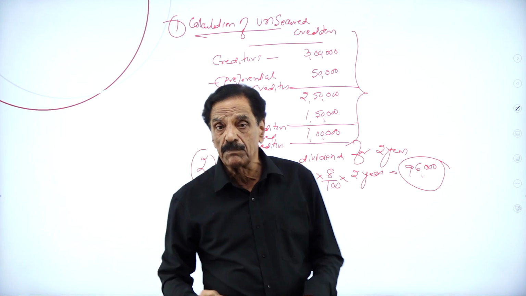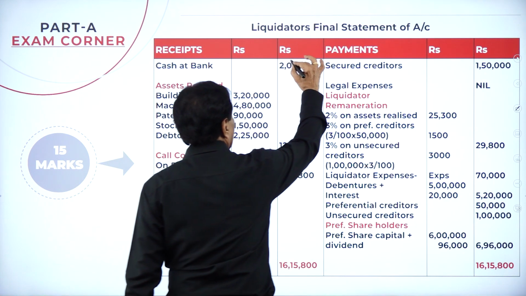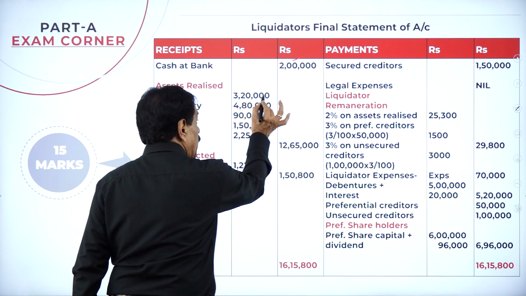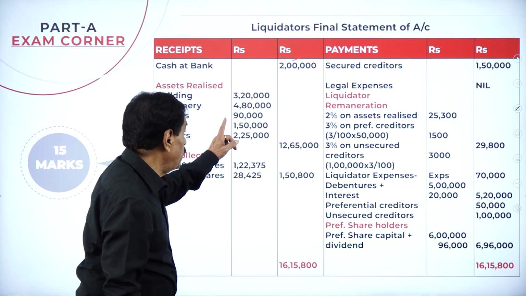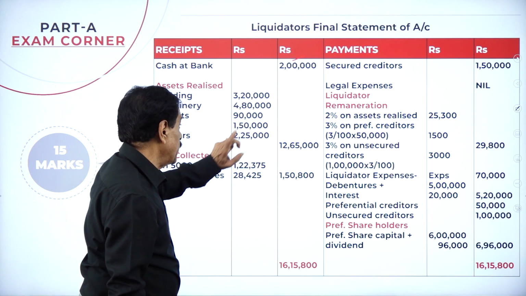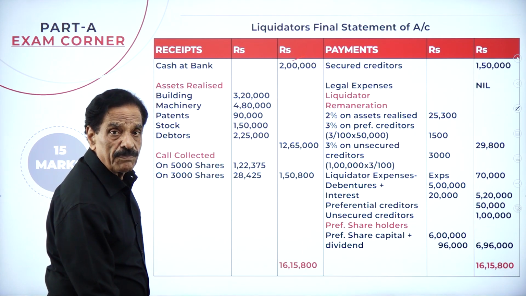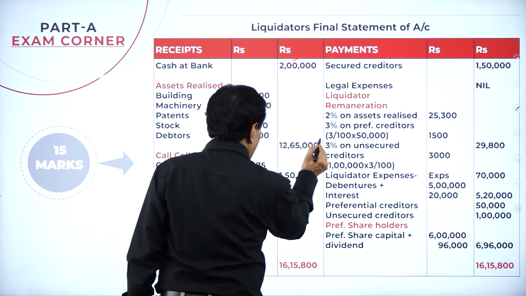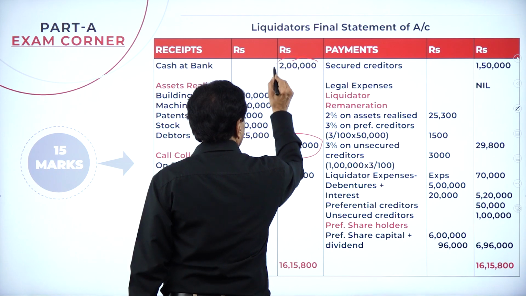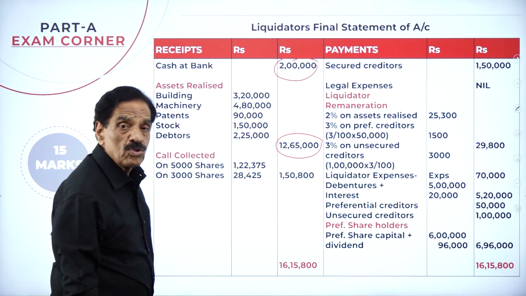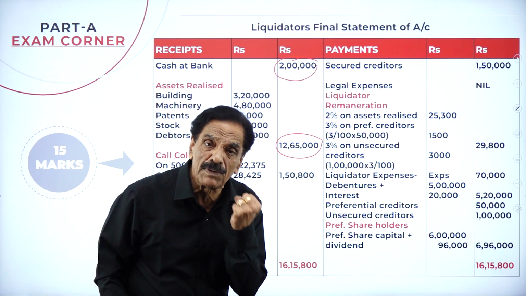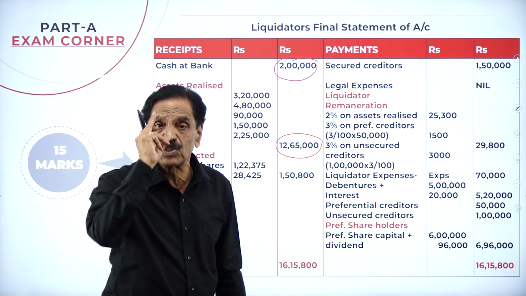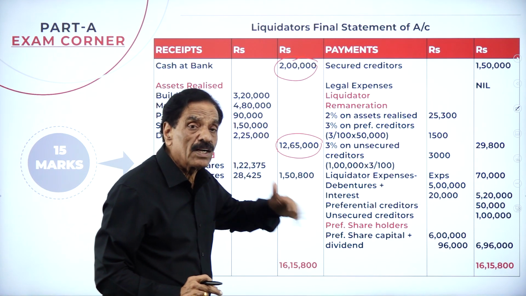We'll move on to the problem now. What's your cash at bank as per the balance sheet? 2 lakh. By selling the assets, we realize on the building 3 lakh 20,000, on machinery 4 lakh 80,000, on patent 90,000, on stock 1 lakh 50,000, on debtors 2 lakh 25,000. Total amount realized is 12 lakh 65,000, and the existing 2 lakh, so totally in the hands of the liquidator 14 lakh 65,000 is there. Now he starts with the payment.